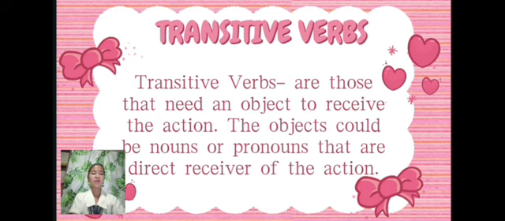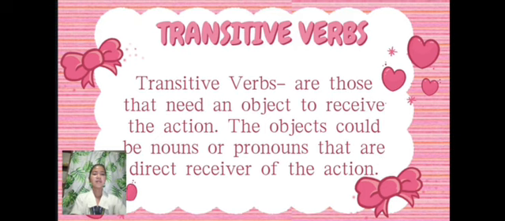Example, she wrote a letter. The verb wrote needs this object letter to make sense. They called him: him is the object receiving the action of the verb called. The second is the object can be a noun or pronoun. Noun, he built a house. Pronoun, she helped them.